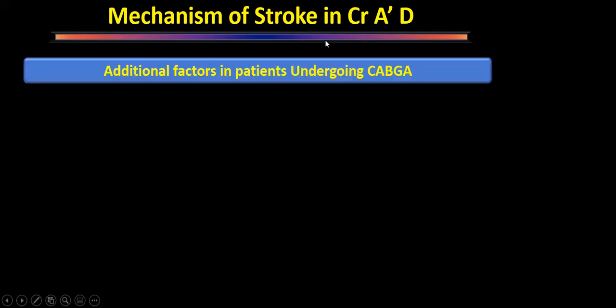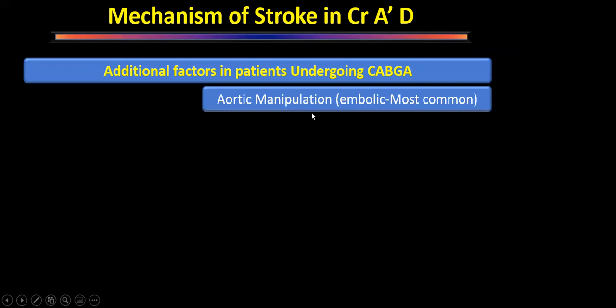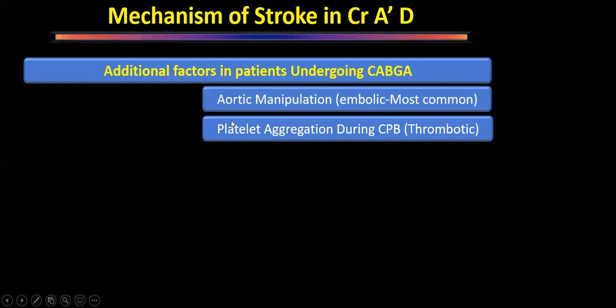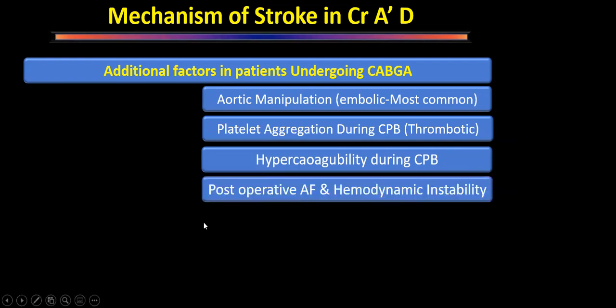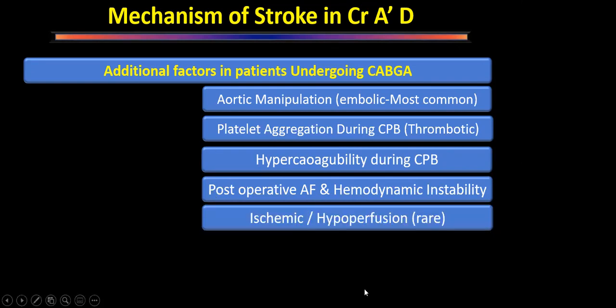So what are the additional factors in patients undergoing coronary artery bypass grafting that cause stroke? Here we manipulate the aorta. That is an additional feature. Platelet aggregates form during the bypass, so thrombotic phenomena are happening. We might have hypercoagulability during cardiopulmonary bypass, and postoperatively atrial fibrillation and hemodynamic instability may give rise to thrombus, a clot passing into the brain. And very rarely we have ischemia causing the stroke.